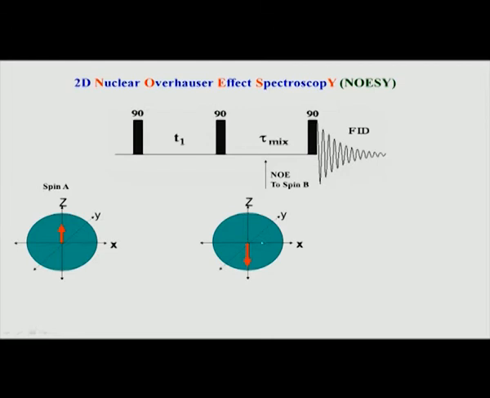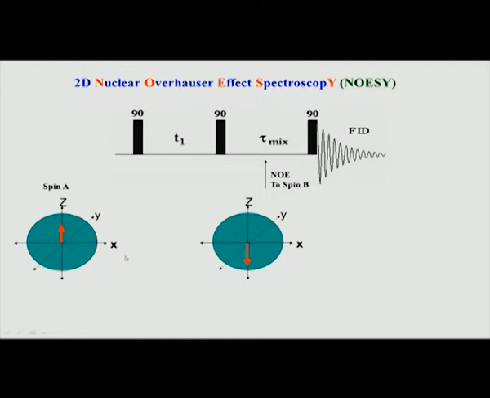This is not the same as saturation or irradiation, we are not irradiating a nucleus here, only RF pulses are applied. Let us see how this works. You start from the first 90-degree pulse as always, and before this pulse the magnetization is along the z axis.